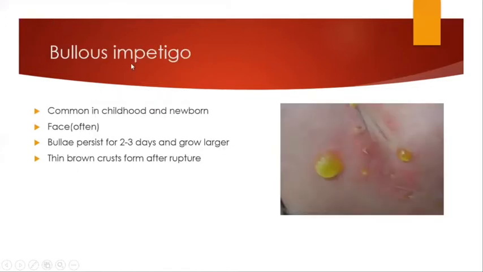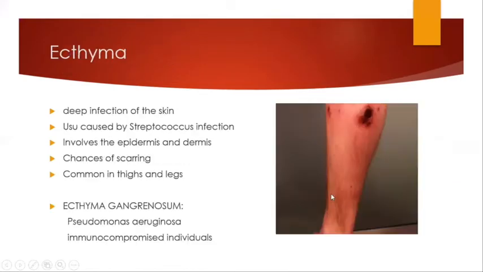So now coming to bullous impetigo, which is more common in newborns and childhood. It mostly affects the face. Bullae can persist for 2 or 3 days and can grow larger, or they can rupture, leading to exuding this thin brown crusting appearance.